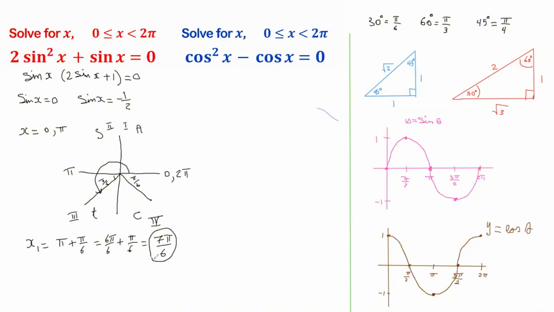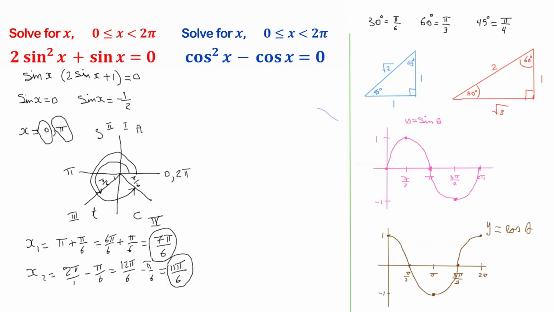So here's an answer. And then x2, you're measuring the angle from 0 as always, and you're going all the way through here. If you want to find out what that angle is, just go all the way to 2 pi and take away the reference angle pi over 6. So it will be 2 pi minus pi over 6, which is the same as 12 pi over 6 if you want to do common denominator, minus pi over 6, which gives you 11 pi over 6. And that's your second answer there, and there's also your first answer. So you have 4 answers to this.